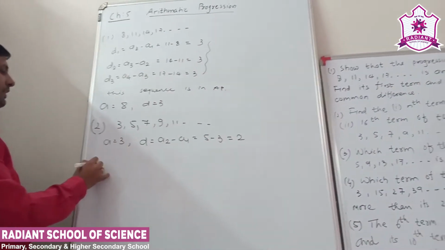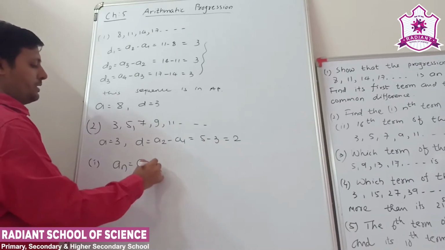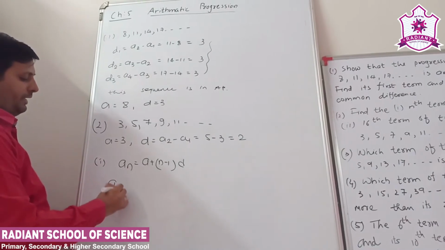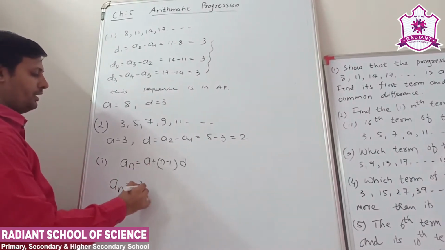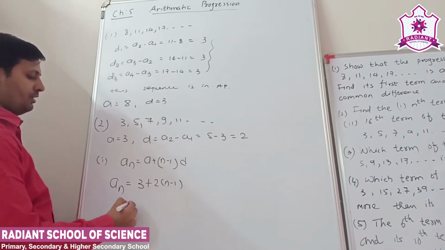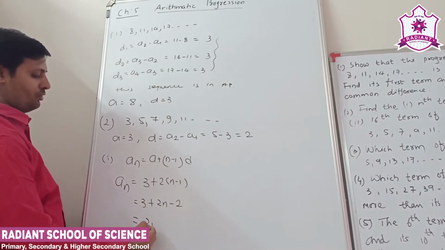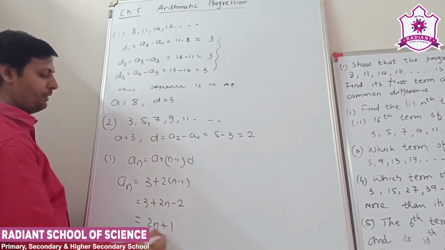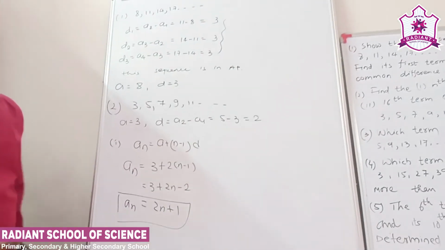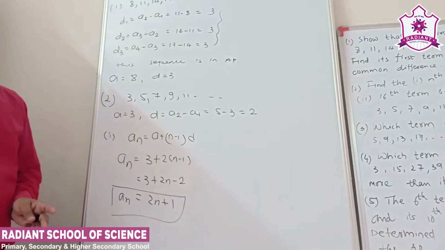First question, find the nth term. So nth term is equal to a plus n minus 1 into d. So a is 3, common difference 2 into n minus 1. So 3 plus 2n minus 2. So 2n, 3 minus 2, that means plus 1. So the nth term of the given AP is equal to 2n plus 1. Once you get the nth term, you can find any of the terms.